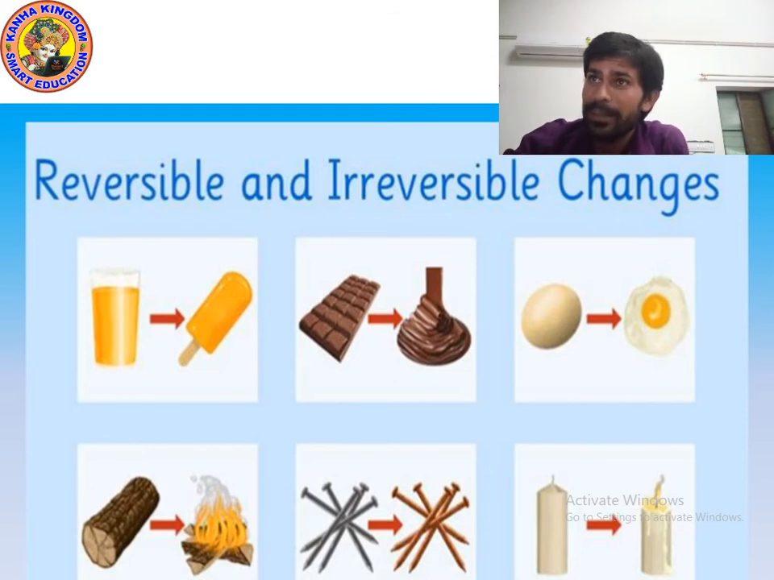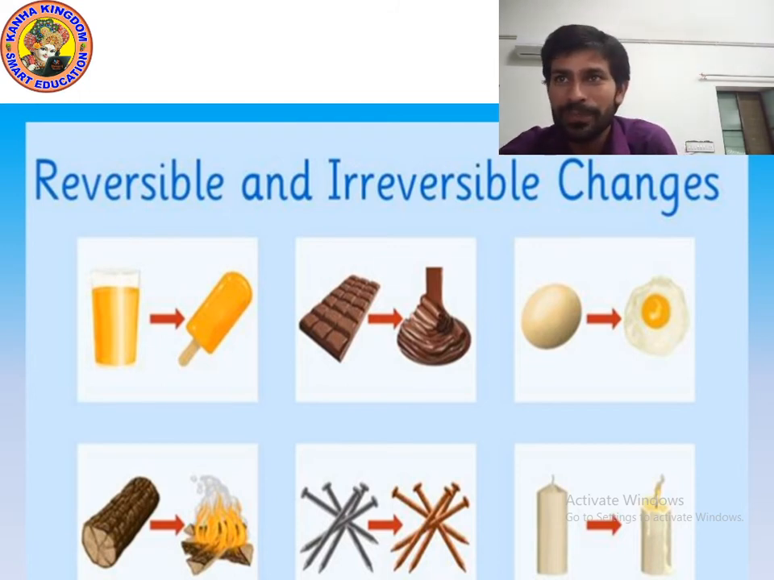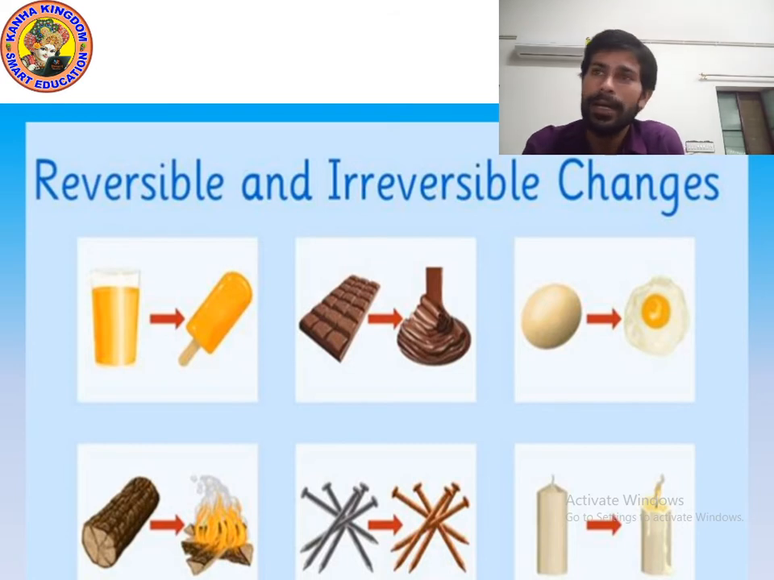Okay, you can see the picture of chocolate. Do you like chocolate? I love chocolate. Egg, do you eat egg? Maybe if you are vegetarian, then you don't eat. If you are non-vegetarian, then you can eat. Okay, no issue. You can see the burning of wood. Can you see the picture? And nail, rusting of an iron nail, you can see in the picture.